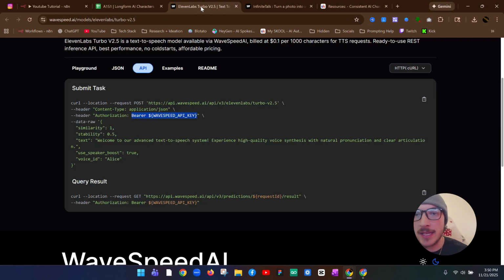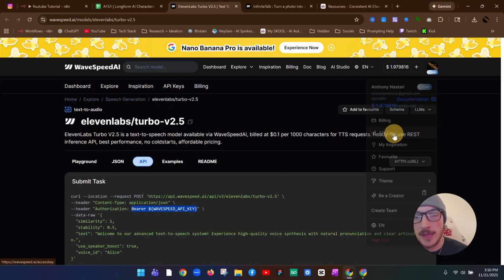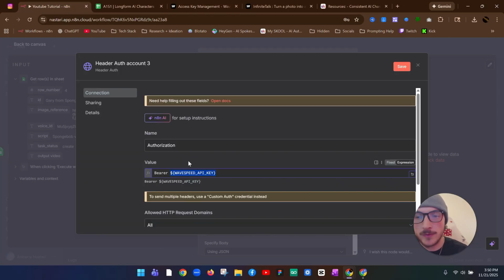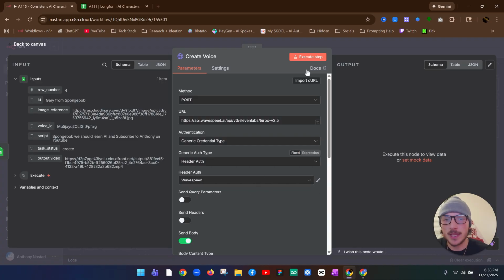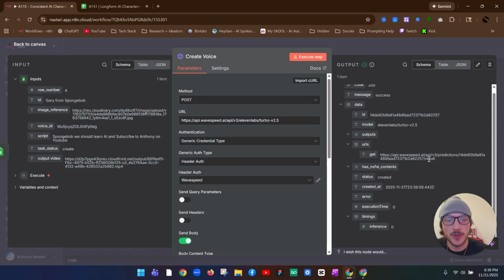To get that API key, you're going to want to come back over to Wavespeed. Just click on your account, go to API keys, create a new one, click on create key, and then you can view your key, copy it, come back over here and just paste it right there. Now that we have this node fully set up, you just want to come up here and execute the step. And once we get that successful output, you can see right here we do have that get.